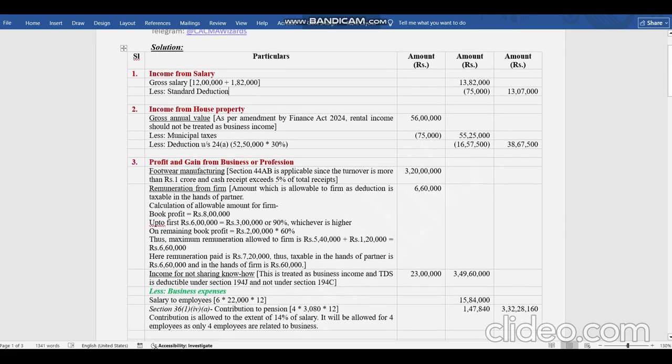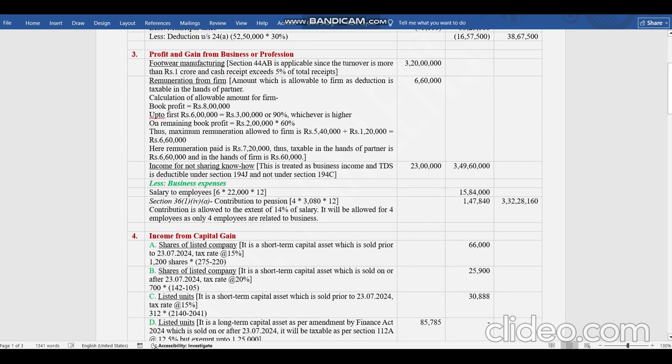So coming forward to the business income, he has earned from a footwear manufacturing business. So what is happening over here?